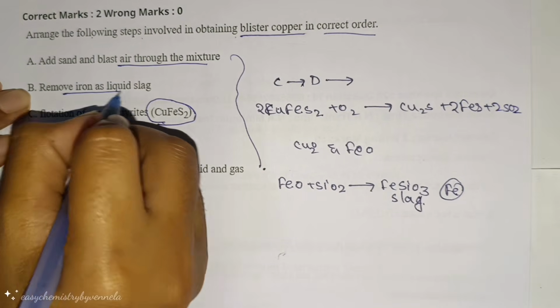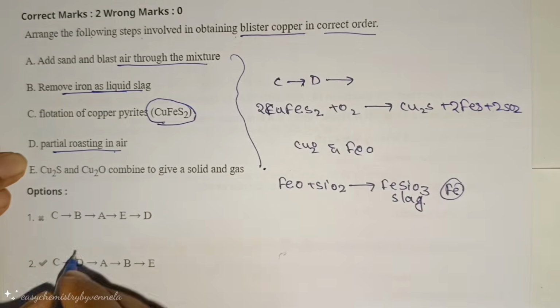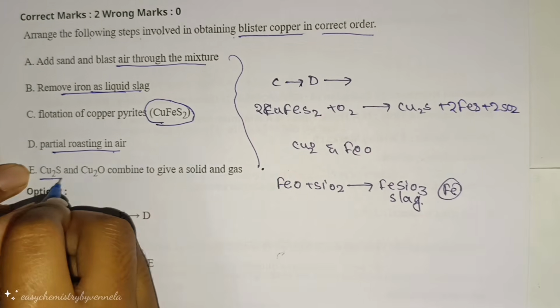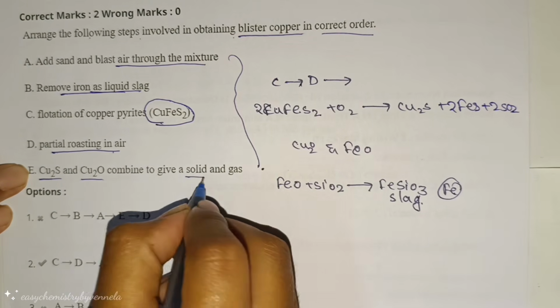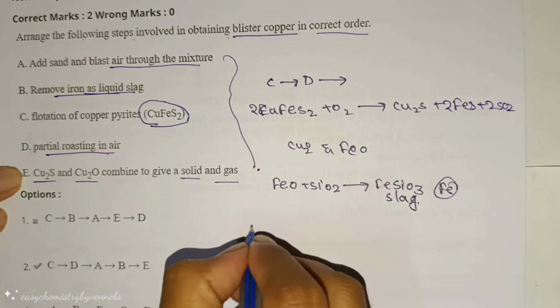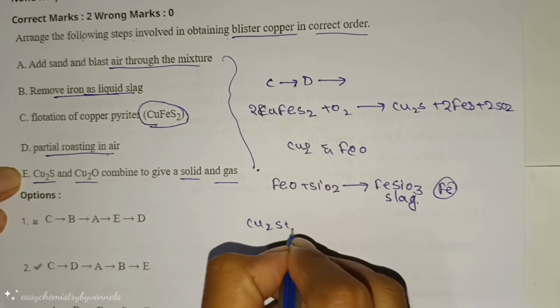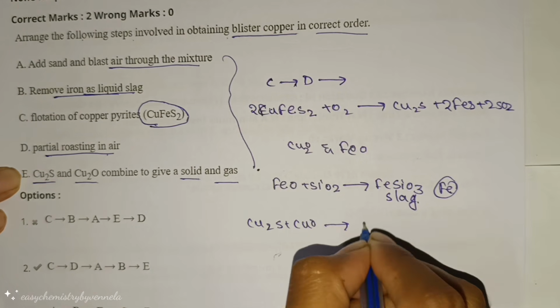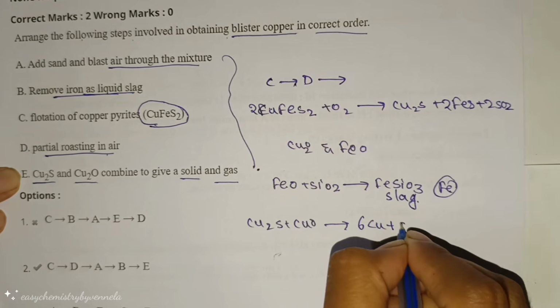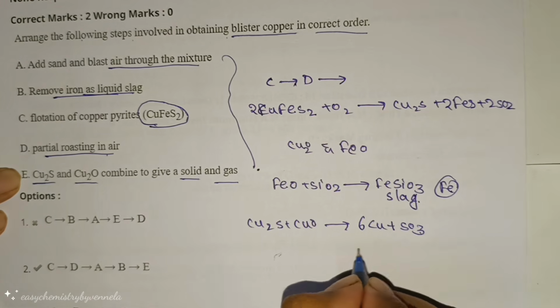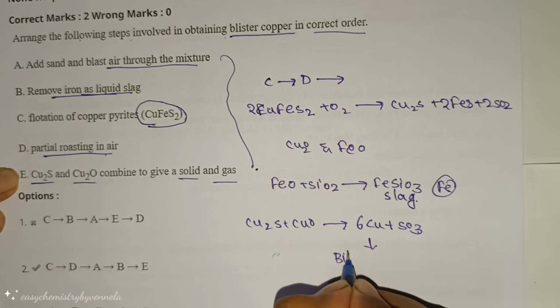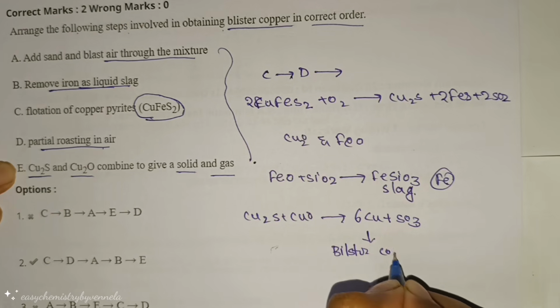So next step is liquid slag. After that, finally, Cu2S and Cu2O combine to give a solid and a gas. Cu2S and Cu2O give copper and SO2. This is called blister copper.